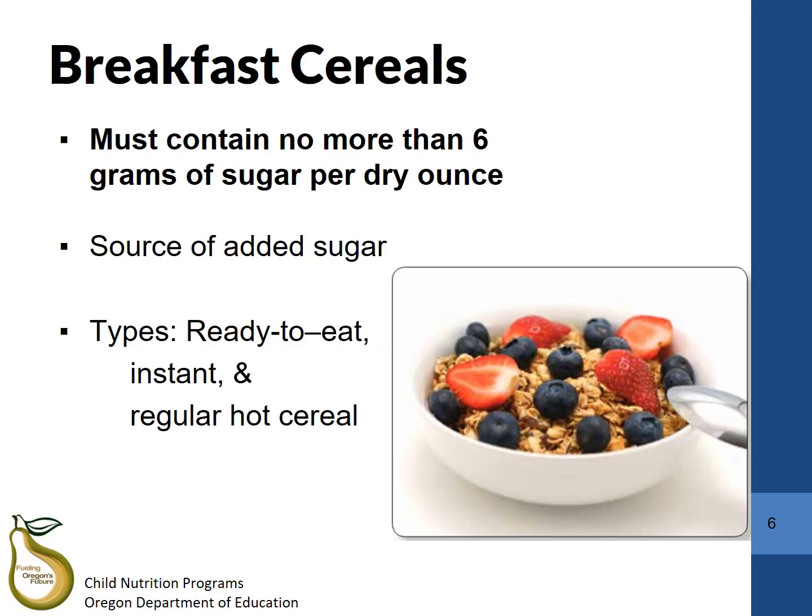In the new meal pattern, there's now a requirement that all breakfast cereals must contain no more than 6 grams of sugar per dry ounce. There are many different types of breakfast cereals, including ready-to-eat, instant, and hot cereals. This new requirement will help reduce the intake of added sugars as recommended by the Dietary Guidelines for Americans.